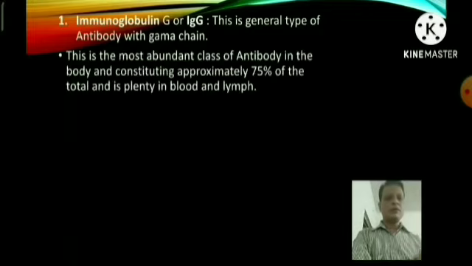Number 1, immunoglobulin G or IgG. This is a general type of antibody with gamma chain. This is the most abundant class of antibody in the body, constituting approximately 75% of the total, and is plentiful in blood and lymph. Actually, IgG is the most abundant type of antibody, and is mainly found in the blood and the lymph.